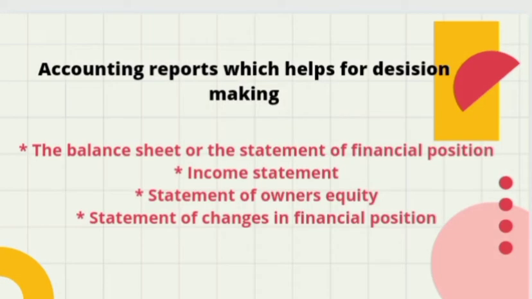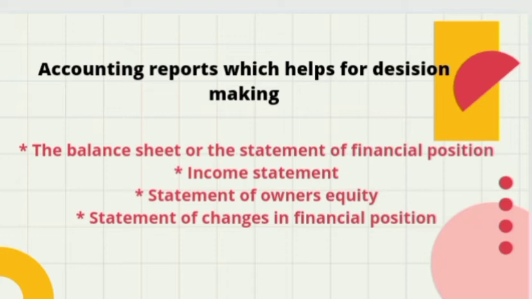Next we have accounting reports, which help decision making. Basically, four reports are majorly classified for decision making in accounting: the balance sheet, the income statement, the statement of owner's equity, and the statement of changes in financial position. The balance sheet we prepare at the end. The income statement is a report which matches revenue earned by the firm against the expenses incurred in earning that revenue. The excess of revenue over expenses is called net income, or loss, and this helps in decision making.